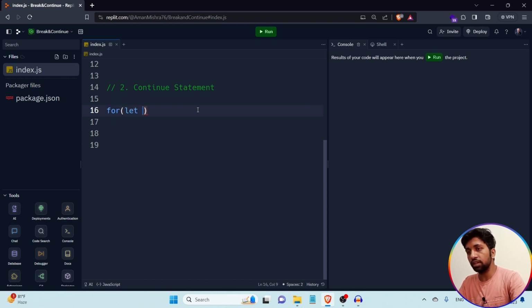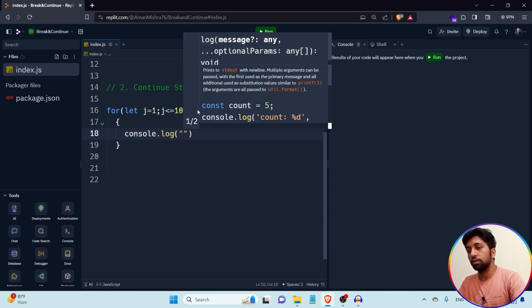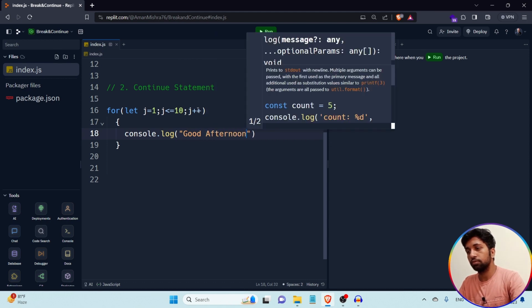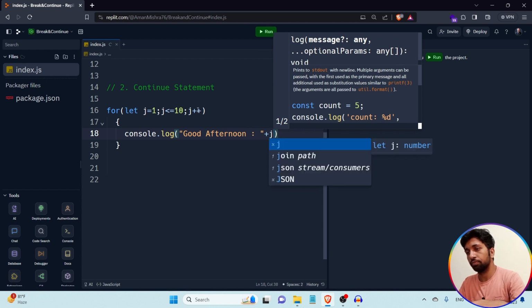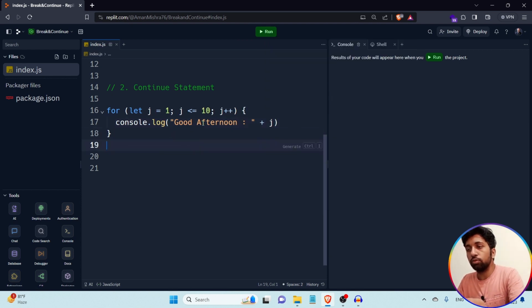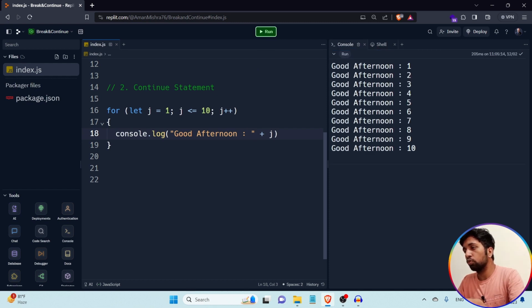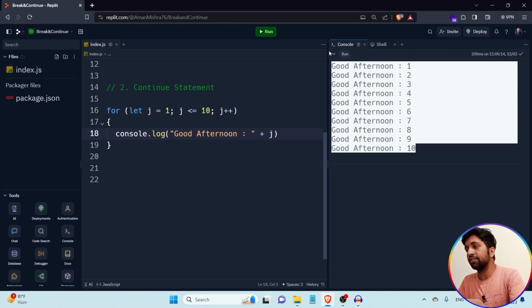For let j = 1; j <= 10; j++, here I'm writing console.log("good afternoon") and console.log(j). I simply want to execute this block of code in the for loop 10 times, for j from 1 to 10. Let's see the output. Good afternoon 1, 2, 3, 4 till 10, which means this loop is executed 10 times.